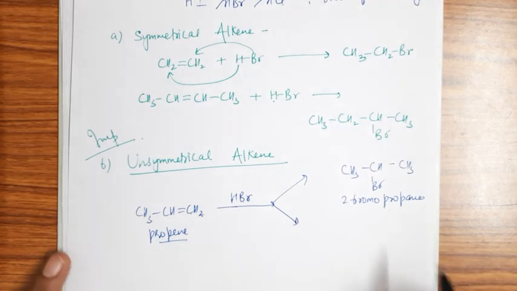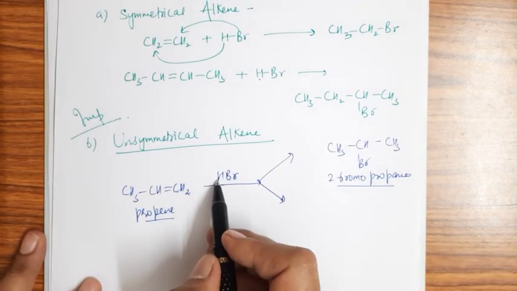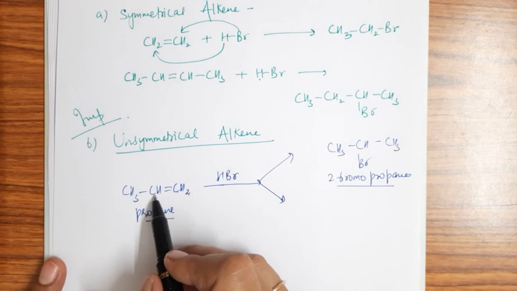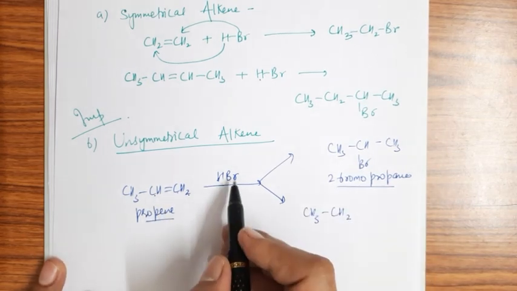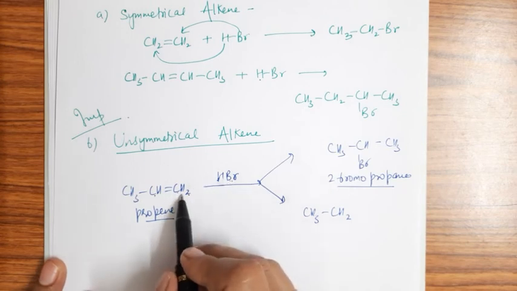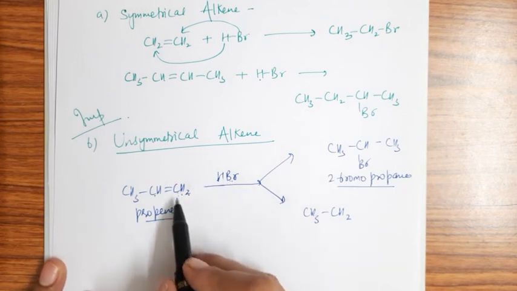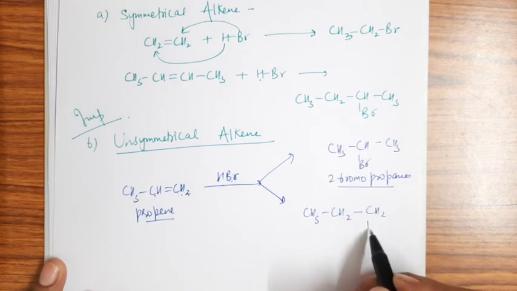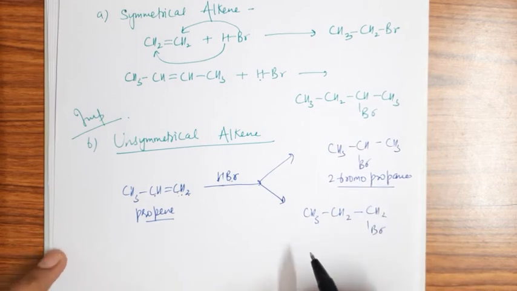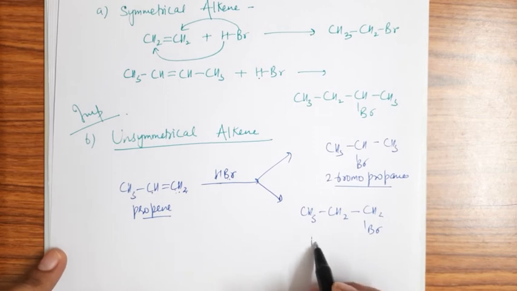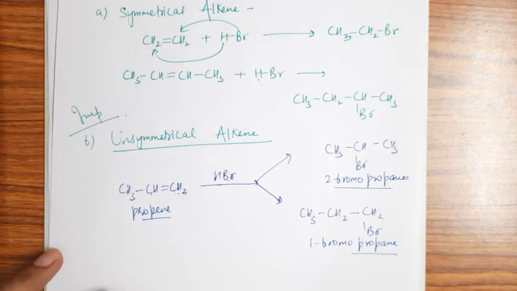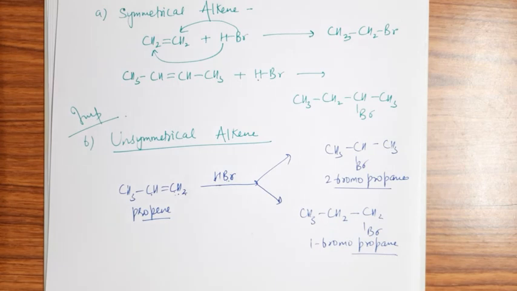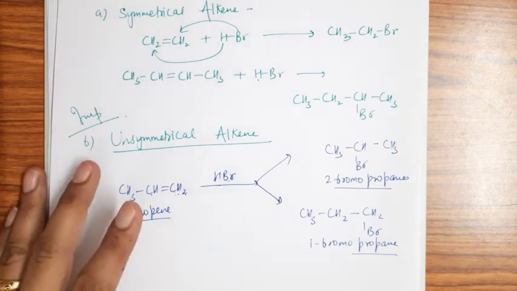The second possibility is hydrogen may be attached to the carbon having lesser number of hydrogen. That means it will get converted to CH2, and bromine may be attached to the CH2 group. That means carbon having more number of hydrogen. So 1-bromopropane. So we have to understand which one is the major product, which one will be formed more prominently, more dominantly. ठीक है?